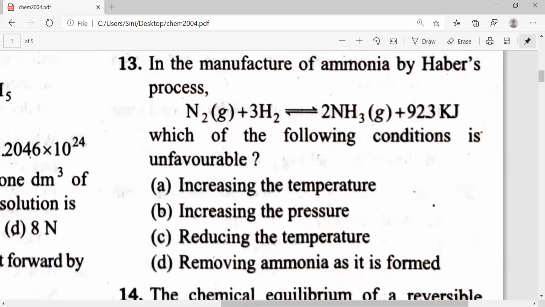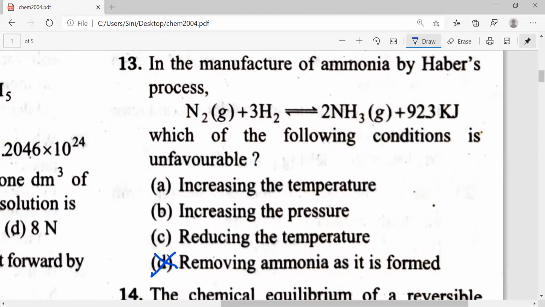In the manufacture of ammonia by Haber's process, N2 plus 3H2 gives 2NH3. Which of the following conditions is unfavorable? Increasing the temperature, increasing the pressure, reducing the temperature, removing ammonia as it is formed. So obviously it is not option D, correct?